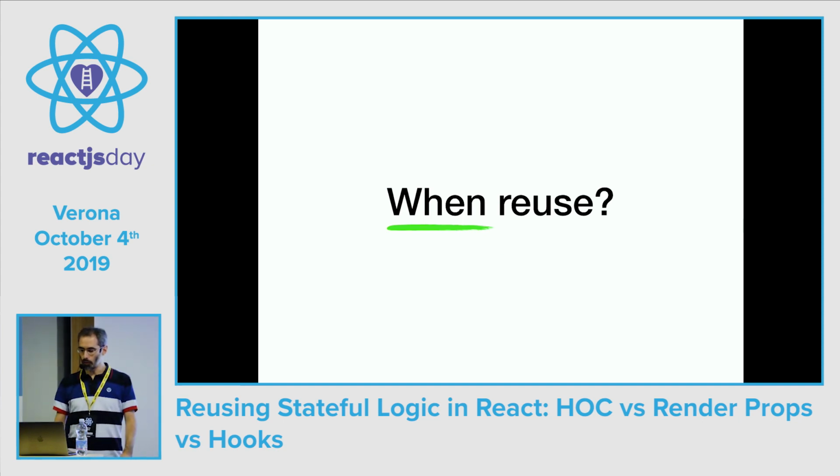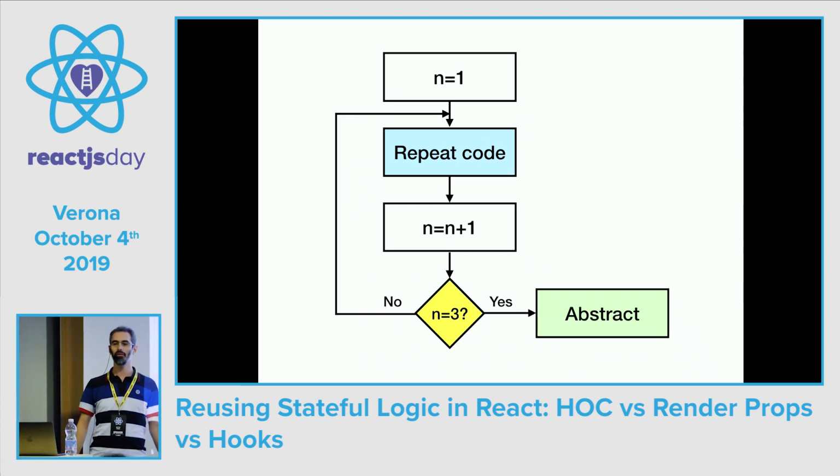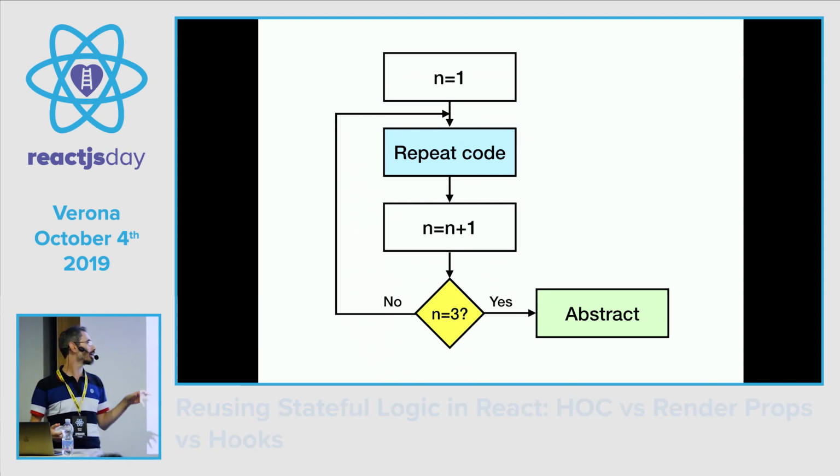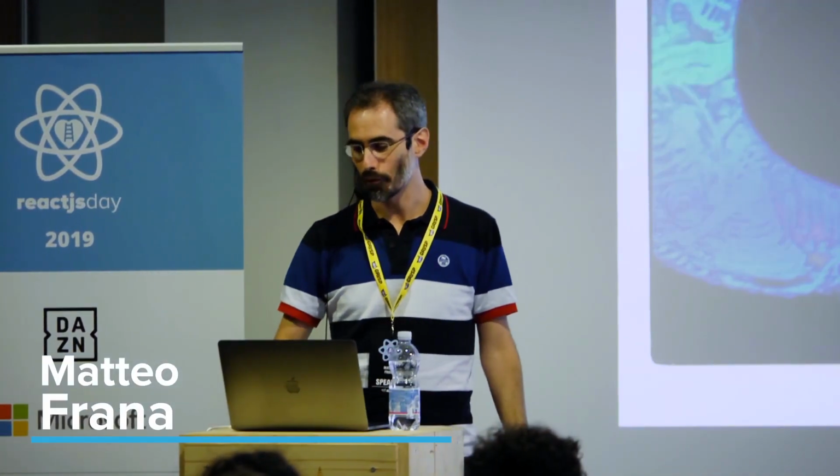So now you have a new tool, and it's a great tool, the custom hook, but this algorithm is still valid. So repeat your code once, repeat it again, and only when you have understood all the use cases, then abstract. Of course, with a custom hook.